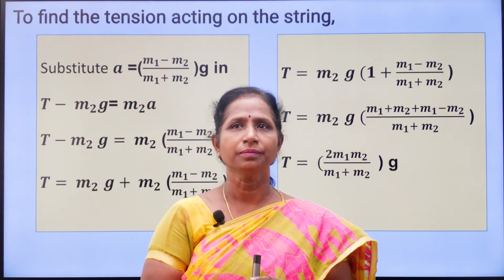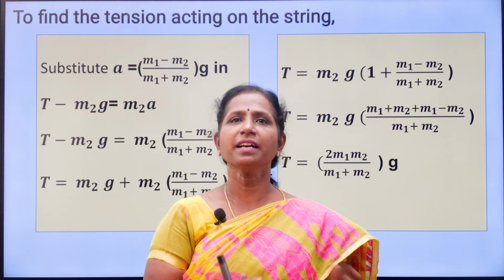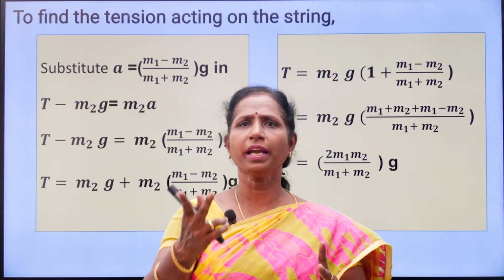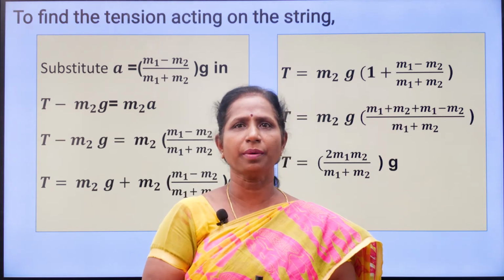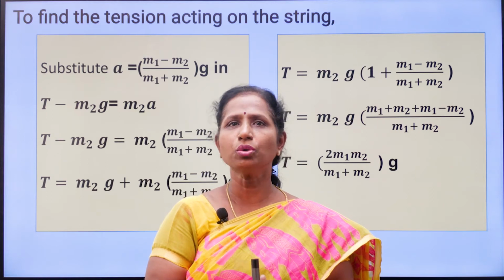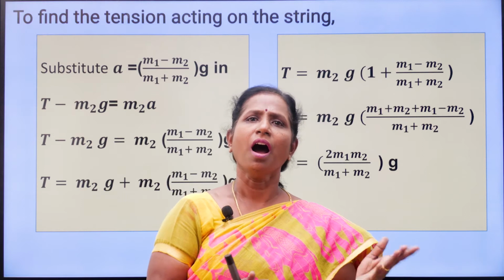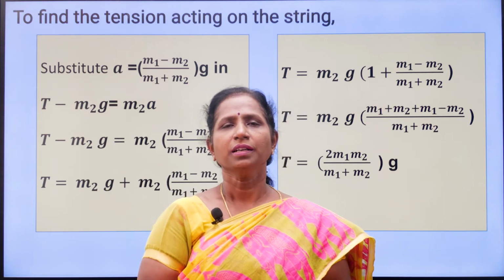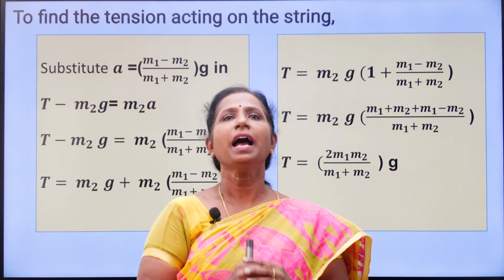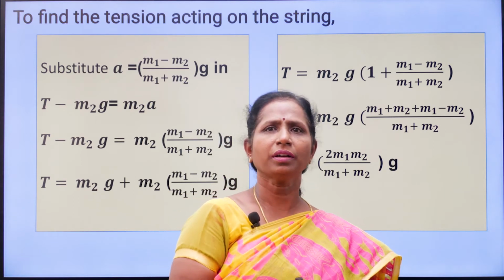Acceleration we have calculated. So we have got two equations, first equation and second equation. You can substitute the calculated acceleration either in the first equation or in the second equation. Substitute in any one of the equations and calculate tension. That is all. Very simple.